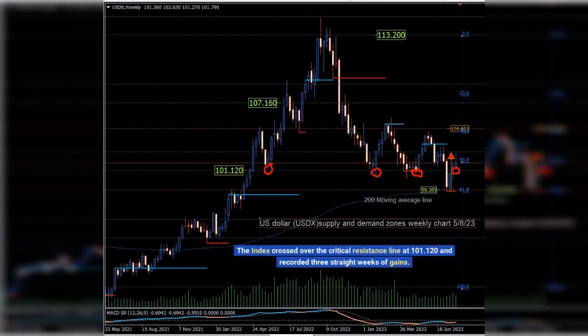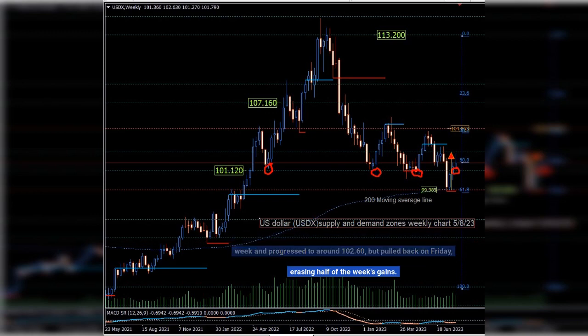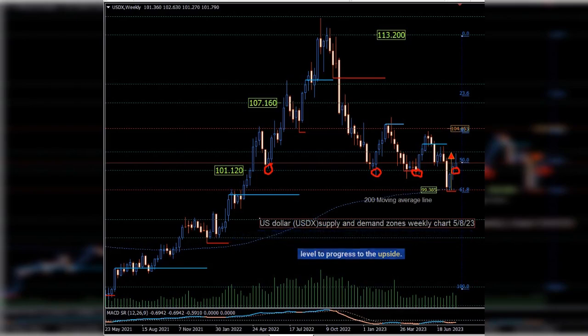The index crossed over the critical resistance line at 101.120 and recorded 3 straight weeks of gains. Last week, the index continued above the 101.120 level early in the week and progressed to around 102.60, but pulled back on Friday, erasing half of the week's gains. It is crucial to watch the 101.120 level. The index will need to hold at this level to progress to the upside.